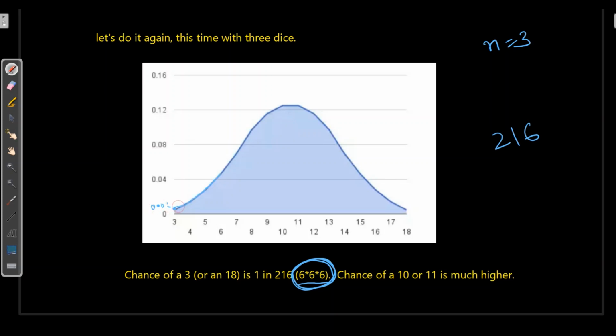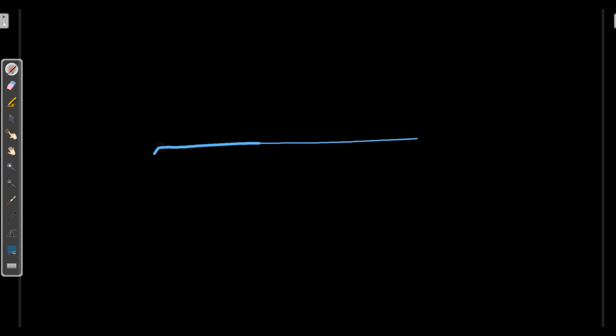Then it will keep on increasing, and coming to 10 and 11, it is the maximum one. So it is going closer to Gaussian. Now when we increase the sample size, it will be even closer. So when we increase the sample size to 30, we will get a Gaussian.